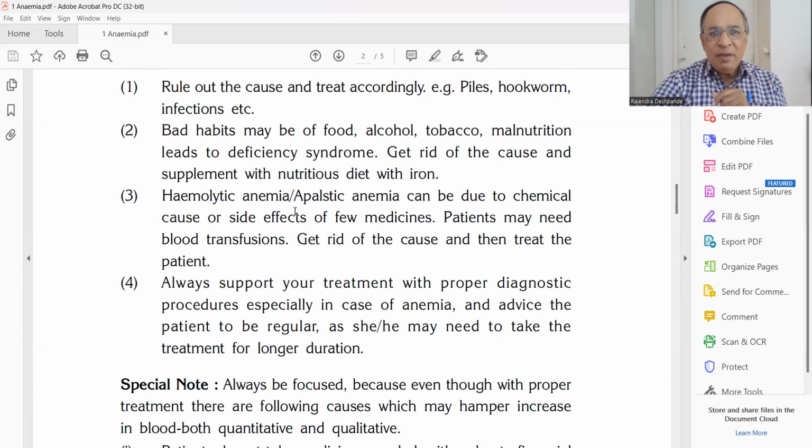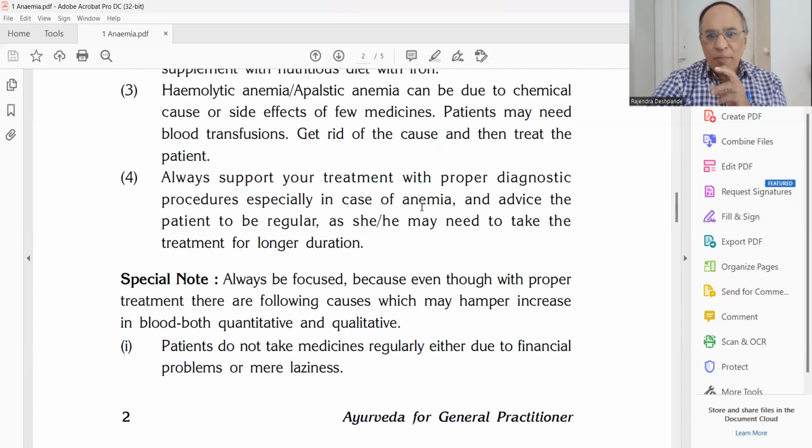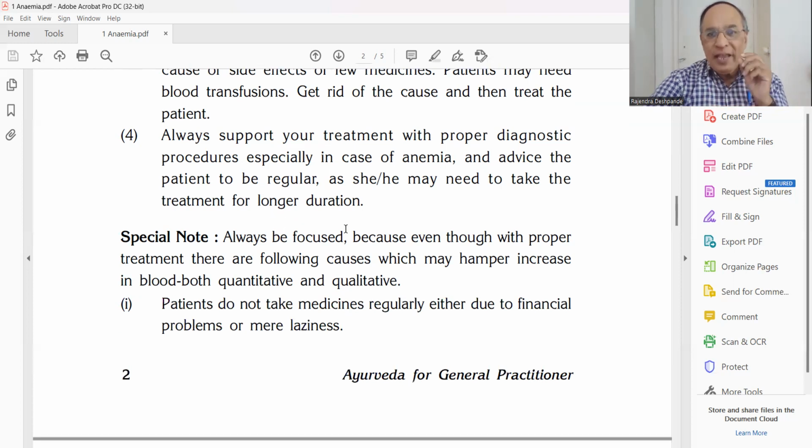Okay. Hemolytic anemia or aplastic anemia, that is related to the bone marrow, can be due to a chemical cause or side effects of a few medicines. So the patient may need blood transfusion; get rid of the cause and then treat the patient. If it is any side effect of any modern medicine, see that particular one. For example, previously rifampicin, an anti-tubercular drug, could cause the anemia condition. Always support your treatment with proper diagnostic procedure, especially in case of anemia, and advise the patient to be regular, as she or he may need to take the treatment for longer duration.